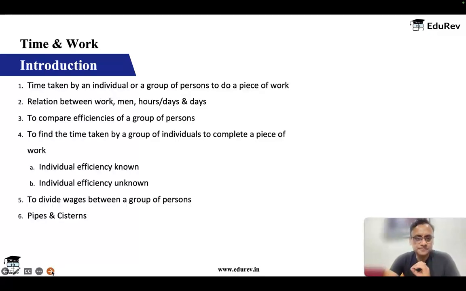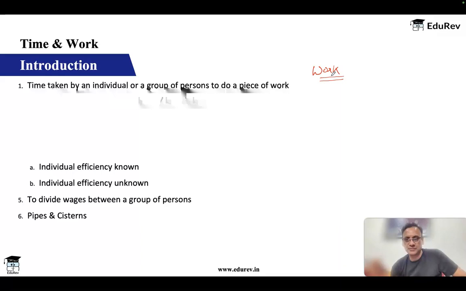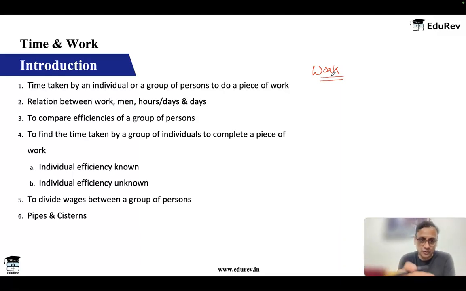To get started, let's understand that work done cannot be measured per se. See, this is maths, we are not talking of physics. Physics has a formula for work. It has formulas for a lot of these things. But for us, work will be one unit of work, as simple as that. It'll be one unit of work or one piece of work. So we'll keep the definition very simple. One unit of work, one piece of work, or something like that.